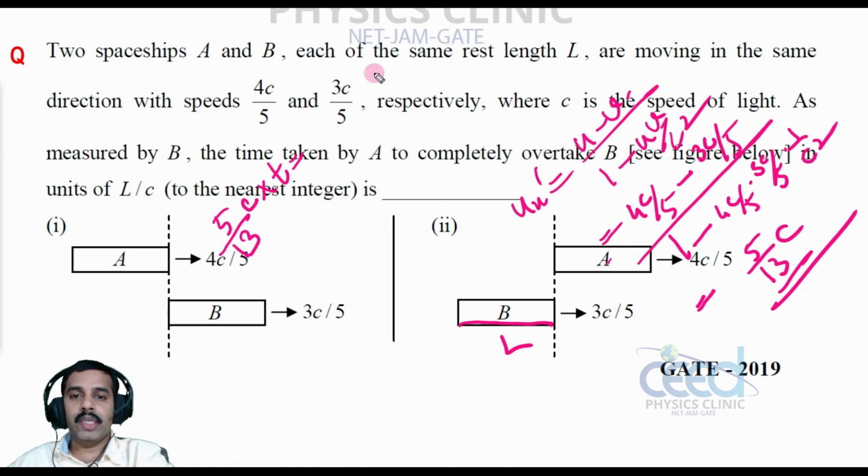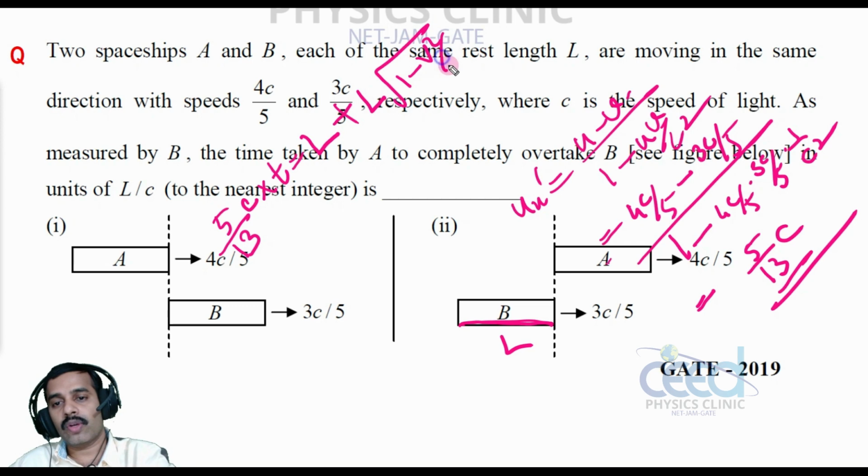Two spaceships A and B, each of the same rest length. So both having the same rest length L, and it has to cover, when I am looking from the ship B, the length contraction for this ship A also, right? Then only I can say this ship has completely crossed ship B. What is the contracted length? L plus L into root 1 minus v square by c square, when I am measuring from ship B.